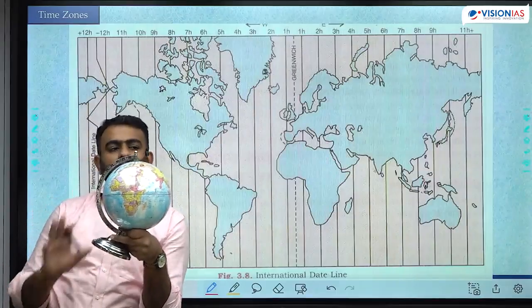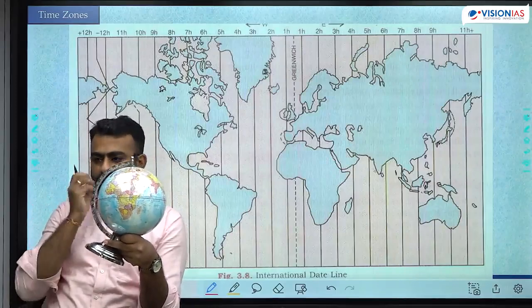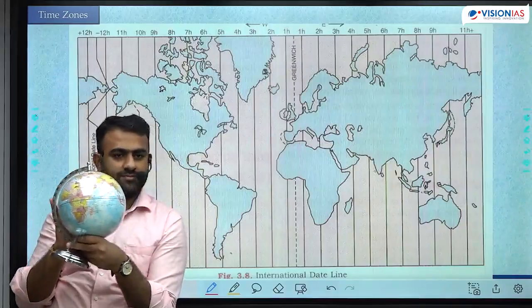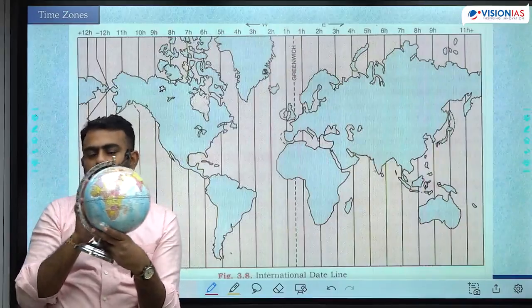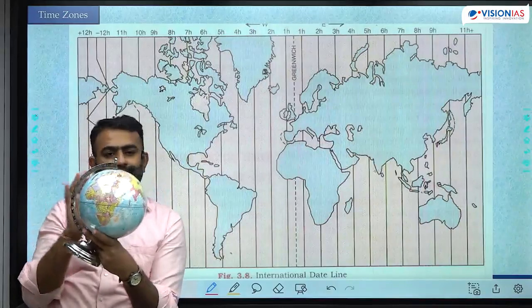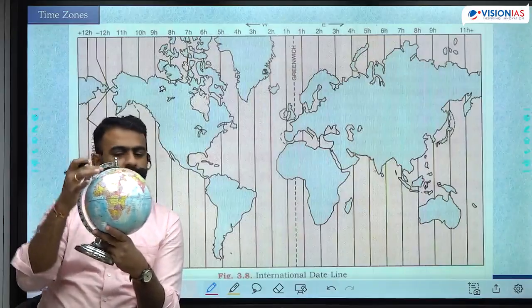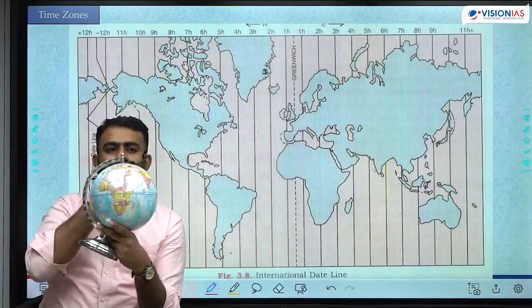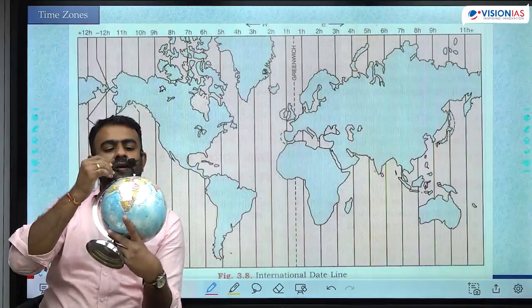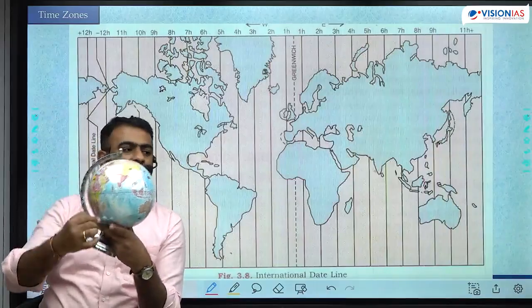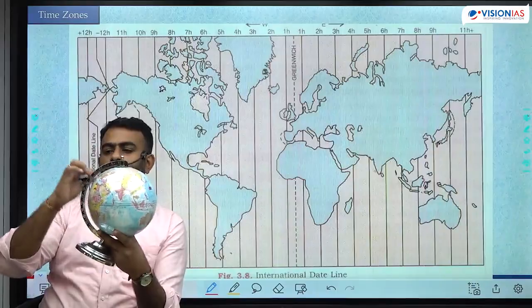To have this broad understanding of the time at different locations, we have divided the entire world into 24 time zones, because the total is 24 hours. A rough idea: देखो, this is India, and USA is exactly opposite.